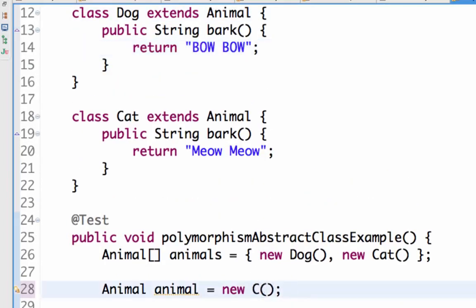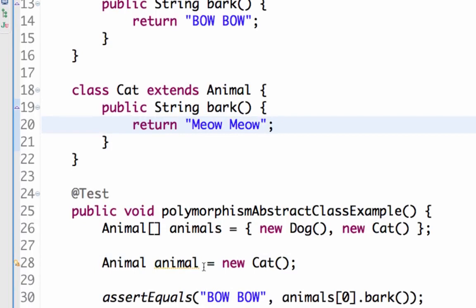Whereas if I change it to Cat and now do animal.bark, it would return meow meow. Even though I'm not changing anything to the left, it's still an Animal reference, but based on the object that is pointed to, the method invoked is different. This is what is called polymorphism.